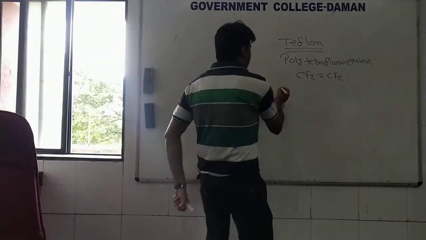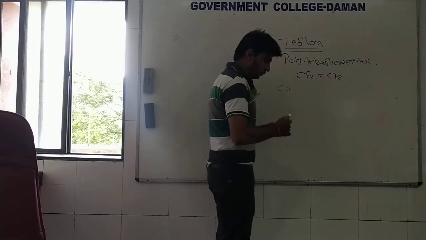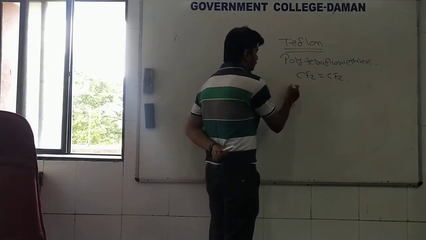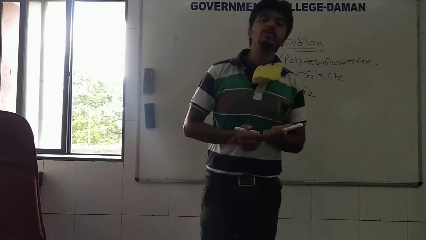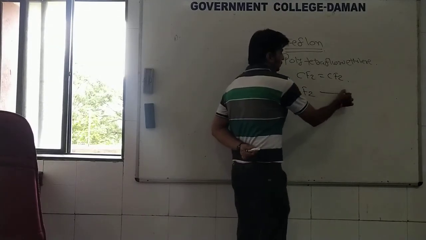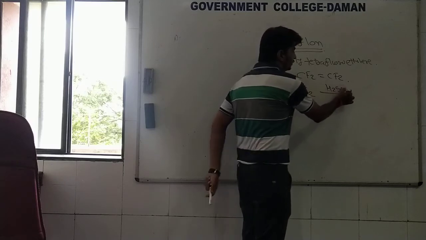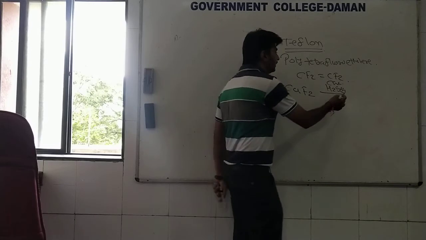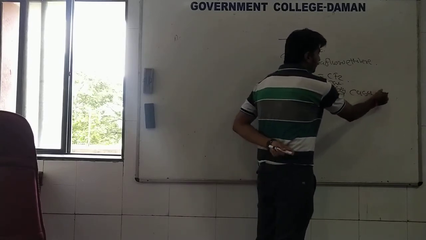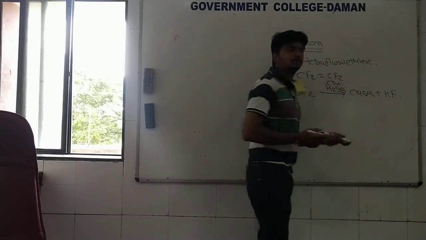Okay, so to prepare that tetrafluoroethylene we require certain minerals such as fluorspar, CaF2. One of the minerals, calcium difluoride, when you distill it with concentrated sulfuric acid, you will get calcium sulfate as well as hydrogen fluoride.